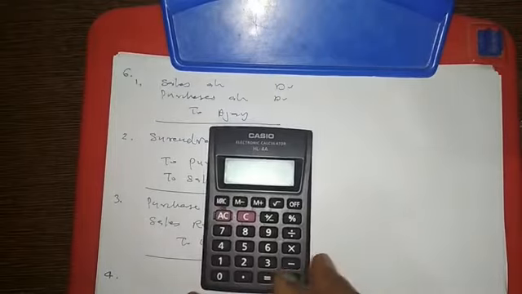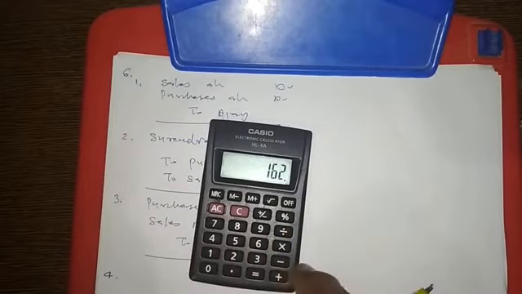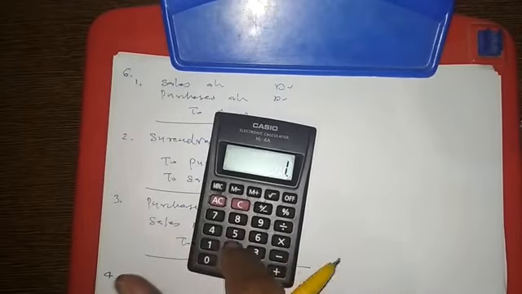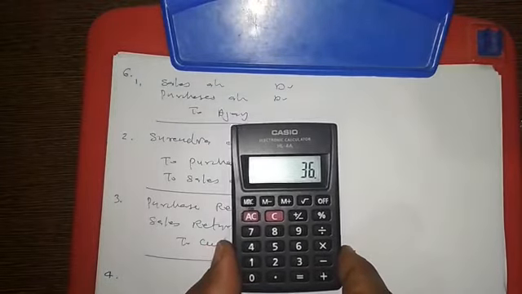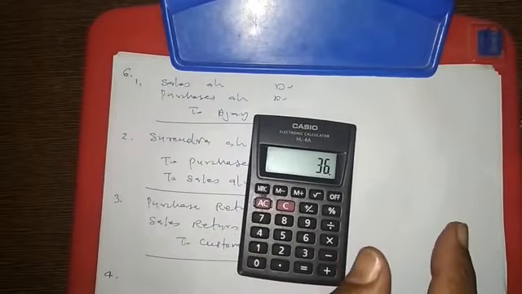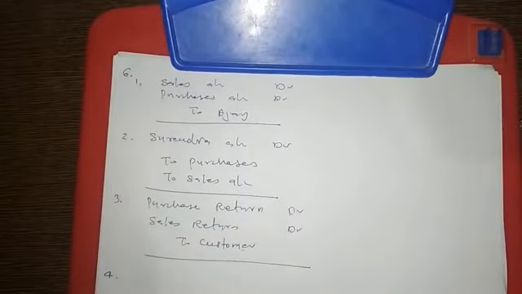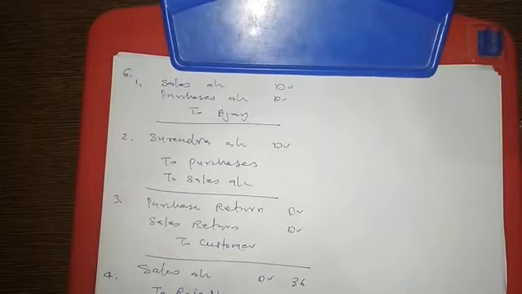The transaction was a credit sale. So 162 is written, and the correct amount was 126, so 36 rupees more was debited and credited in excess. Which account we debited, that account we need to credit. The transaction was a credit sale, so in the credit sales entry we debited the personal account. That we need to credit, because it became excess to Rajesh, and debit the sales account. The amount is 36. Okay.